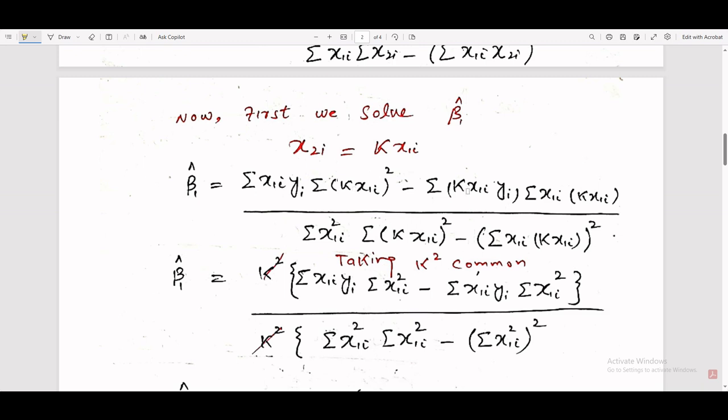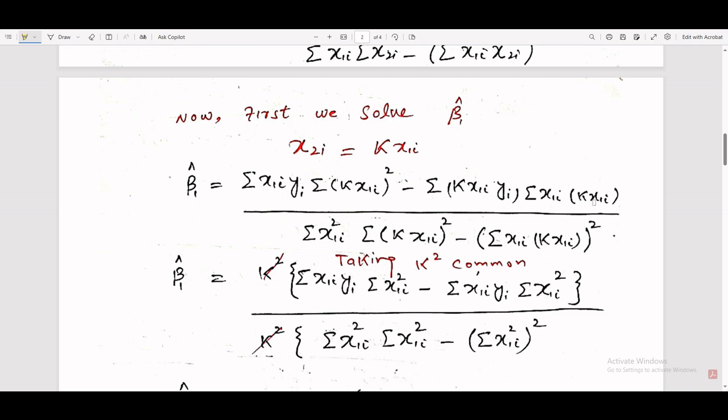So when I write k square here, this k multiplied by this k is also equal to k square. So we take k square common in both terms. The rest of the equation is sum of x1i yi times sum of x1i square, with k square outside, minus sum of x1i yi times sum of x1i square, since this x1i multiplied by this x1i is sum of x1i square.